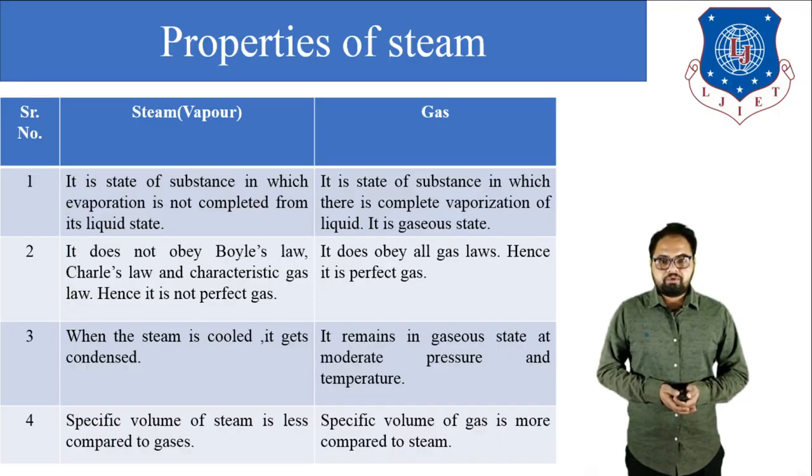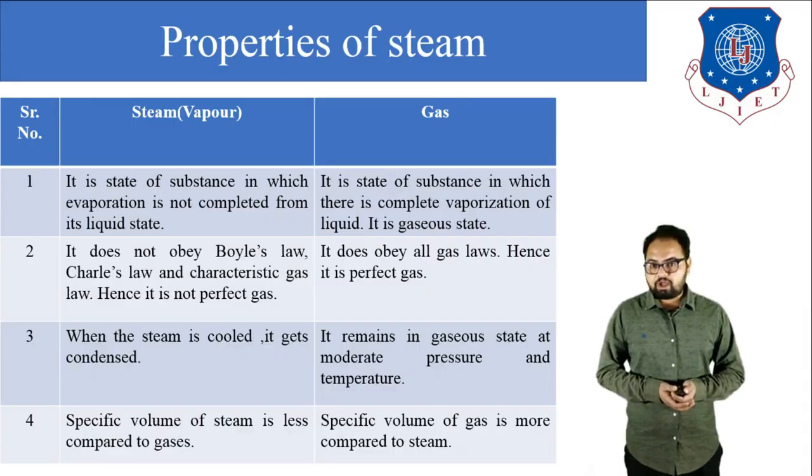So dear students, a perfect gas does not change its phase during a change in temperature. But a pure homogeneous substance like water changes its state when there is a change in temperature. When water is in solid form, it is ice.